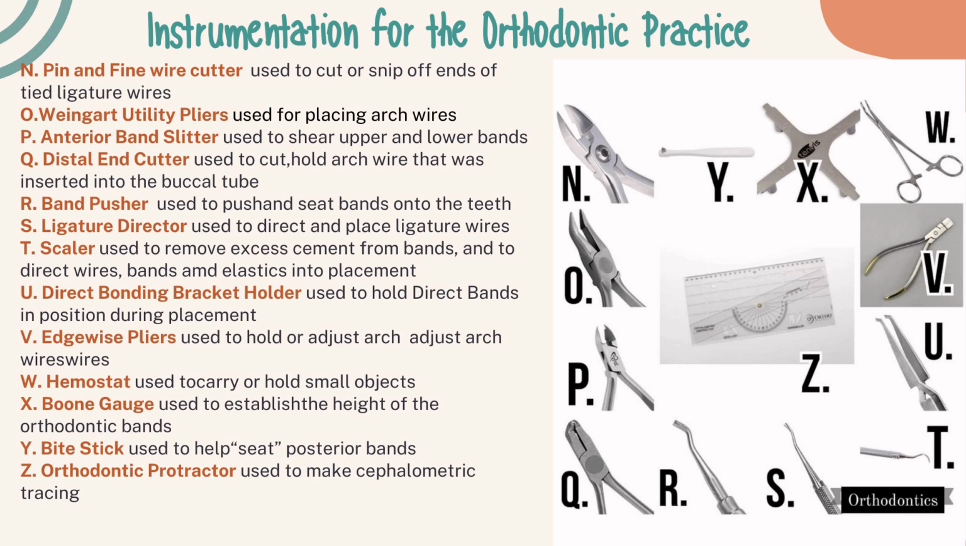Scaler used to remove excess cement from bands and to direct wires, bands and elastic into placement. Direct bonding bracket holder used to hold direct bonds in position during placement. Edgewise pliers used to hold or adjust arch wire. The hemostat, it is used to carry or hold small objects. Boone gauge used to establish the height of the orthodontic band. Then the bite stick, it is used to help seat posterior bands. And last, the orthodontic protractor. It is used to make cephalometric tracing.